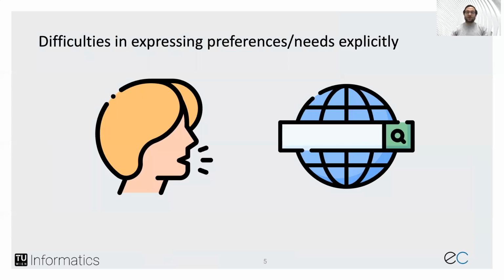So decisions like where to go and what to do are not easy to take, and people often have difficulties in expressing their preferences and needs explicitly, especially in the early phase of travel decision making. Their preferences might rather be implicitly given.